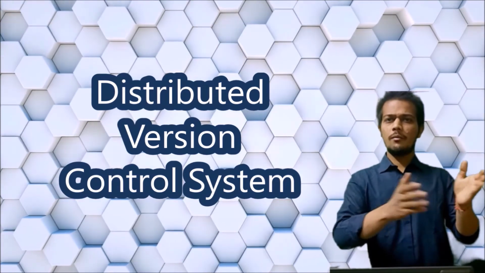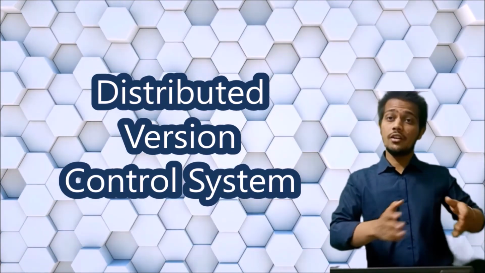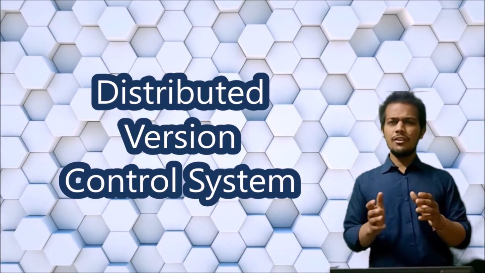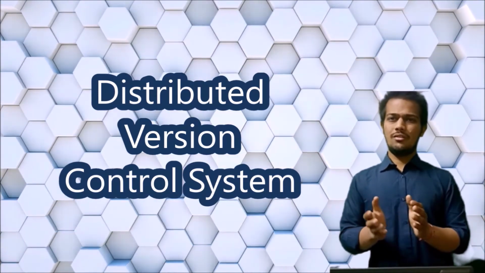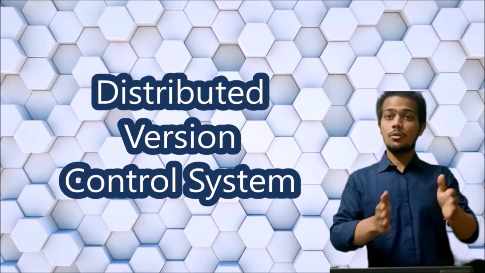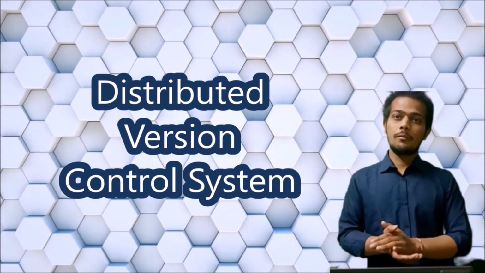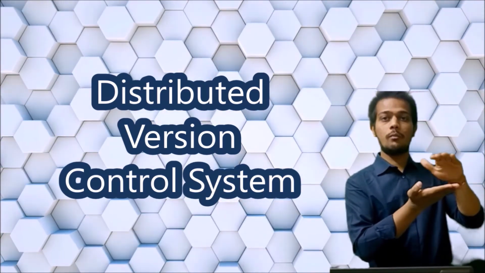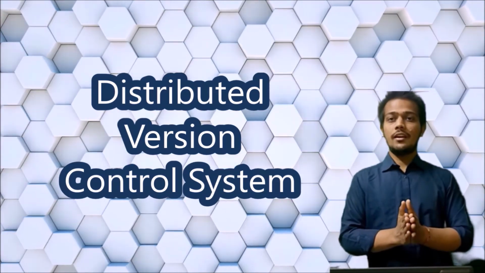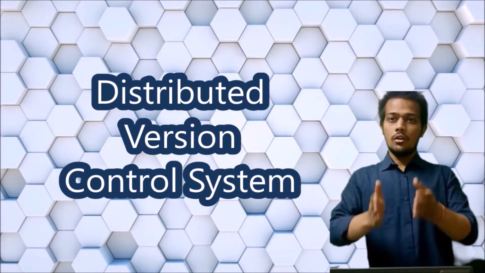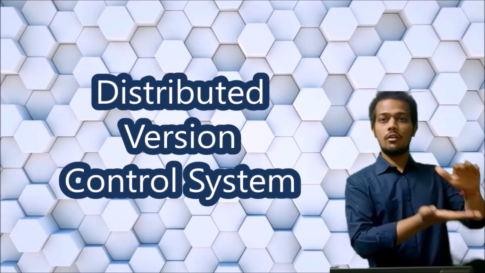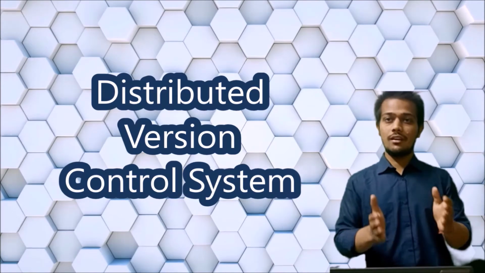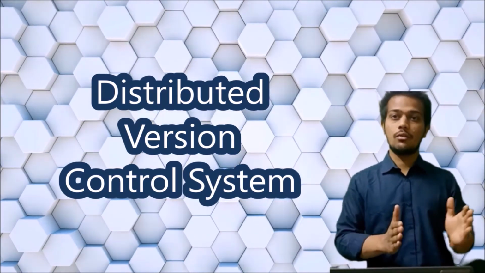Because whenever a client demands something, you add something. Whenever a client doesn't demand something, or wants to remove the previous feature, you will delete the code. This is a very fragile approach and we don't want that. So this is where GitHub comes into the picture, and this is the beauty of GitHub, because you can maintain multiple versions of it. You can maintain version 1.0, 1.1, 1.2. So whenever a client asks, okay, I want this type of code, you will take that particular version and work on that. And whenever another client comes and says, okay, I want this type of code, then you will take that version and work on that code.